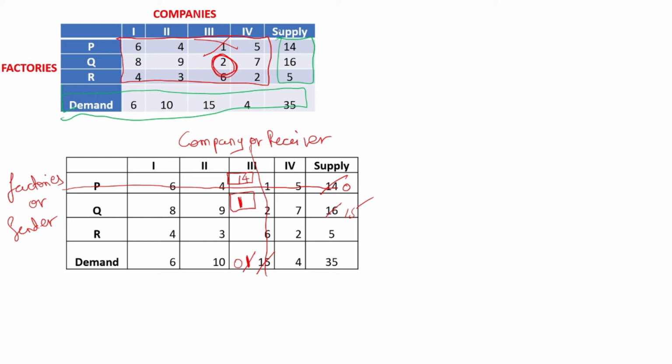The next least value is 2 only. One more 2 was there, so we have to use that 2 now. So that 2 belongs to company 4 and factory R.